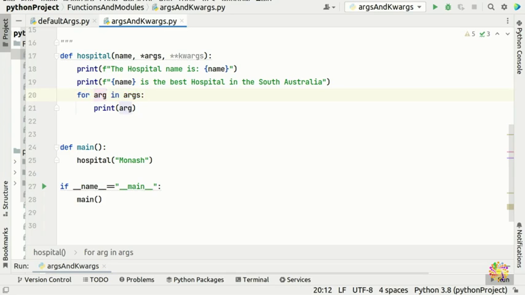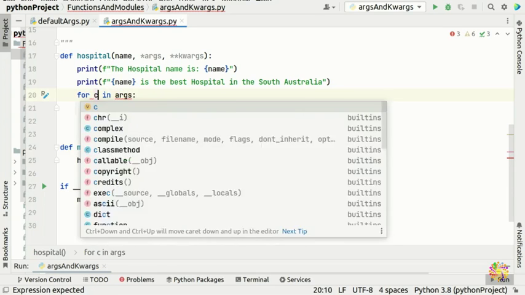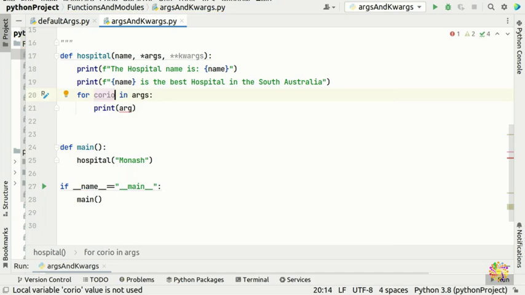If you put, for example, for Corayo, you can do this. You can put Corayo, but make sure you put Corayo in the print too. So you can put it for Corayo or for arg, but by convention you put arg. Whatever you put here in the singular, you need to put here.